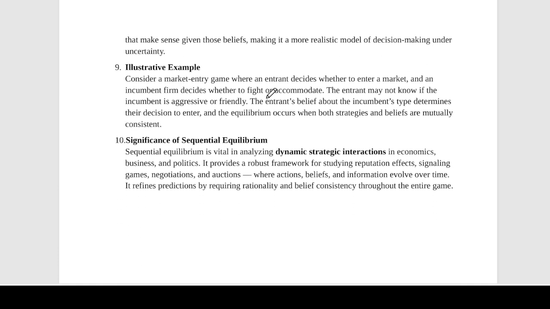Then we have an example. Okay, so let us assume a market entry situation where a new firm decides whether to enter or stay. The existing firm will decide to fight or accommodate.